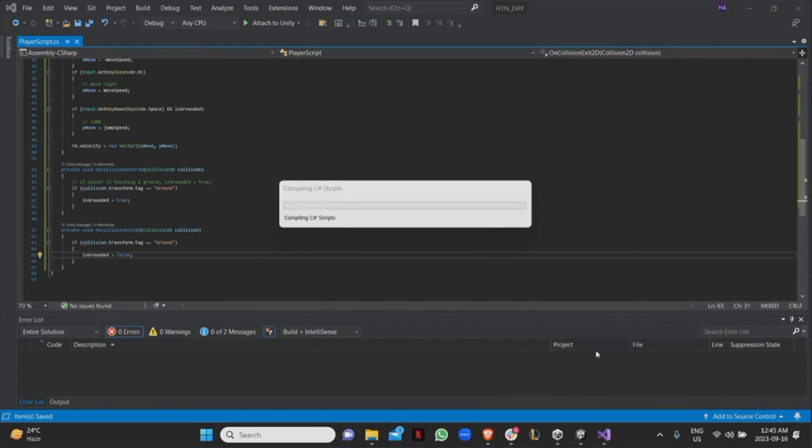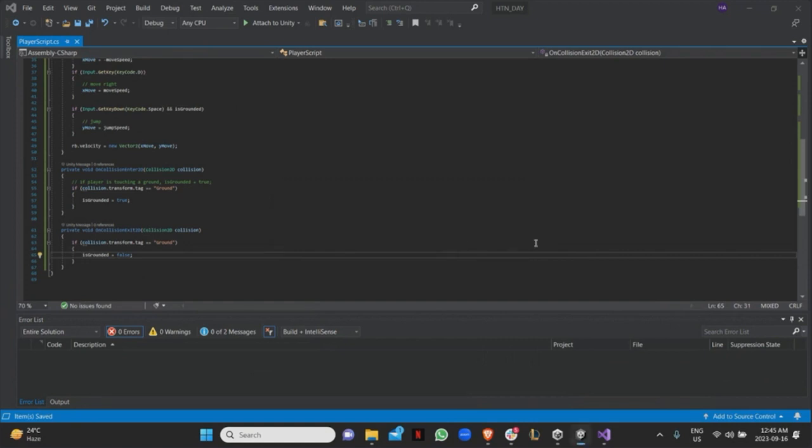Does that make sense so far? If you're not sure if this is working or not, you can just add debug logs over there and just say, okay, did it actually hit? Is it not hitting? Is there a reason why those functions aren't being met? Things like that. Any questions so far?